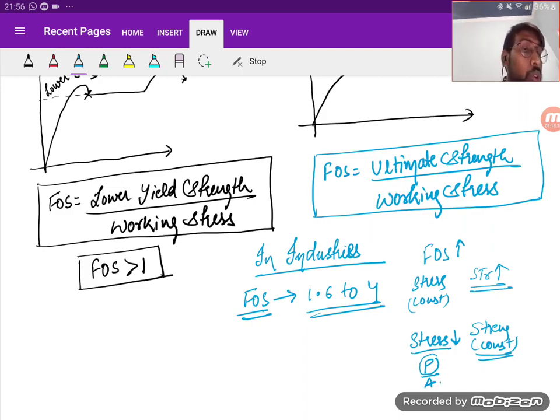So what you have to do is increase the cross section area. And if you increase the cross section area, you need to deposit more of the material on the surface. The more material is deposited, the more cost will be involved and the design will become uneconomical.